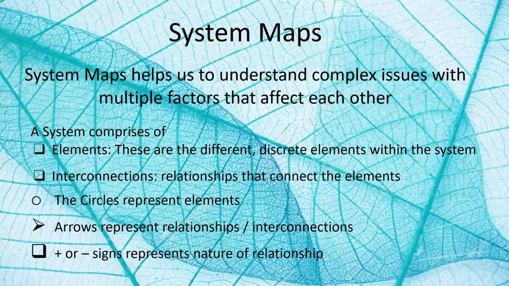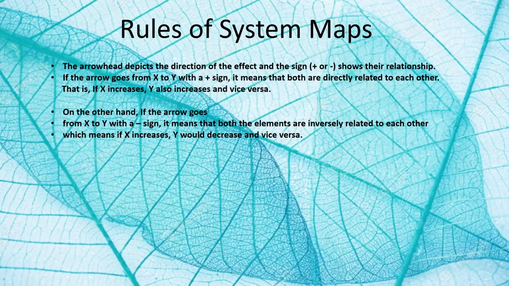The elements are the different and discrete elements within the system, and interconnections are the relationships between each and every element. The circle represents the elements, arrows represent the relationships, and positive and negative signs represent the nature of the relationship.